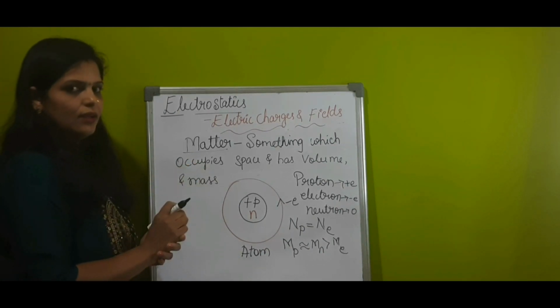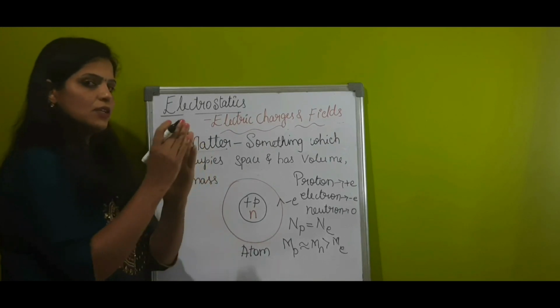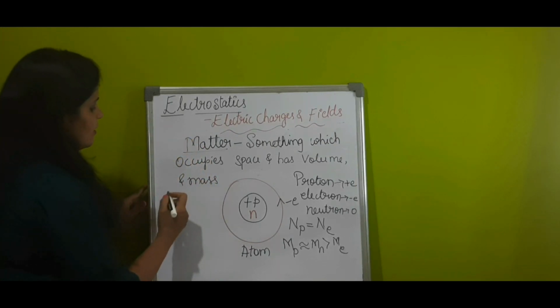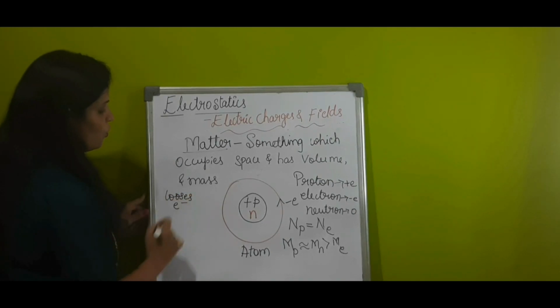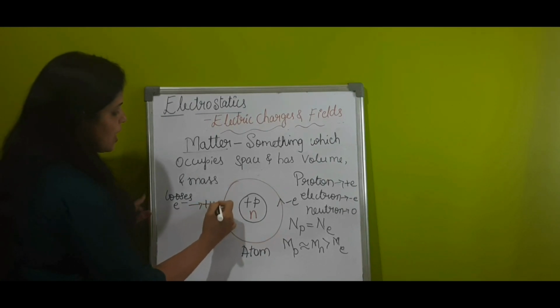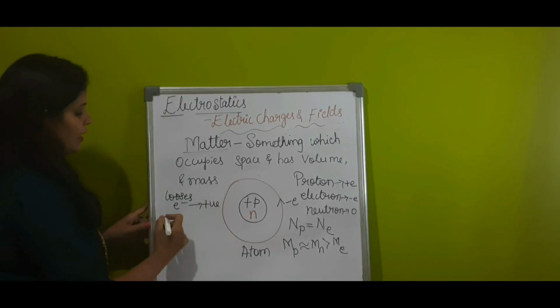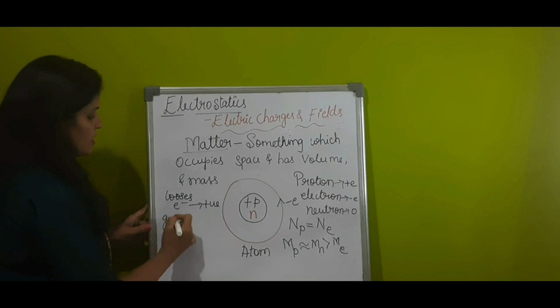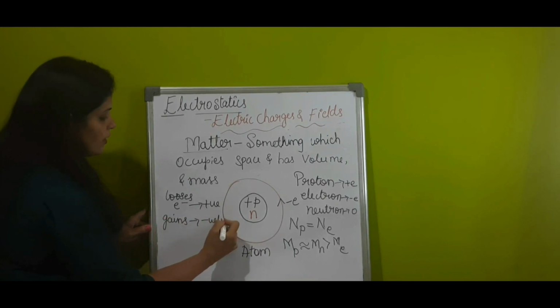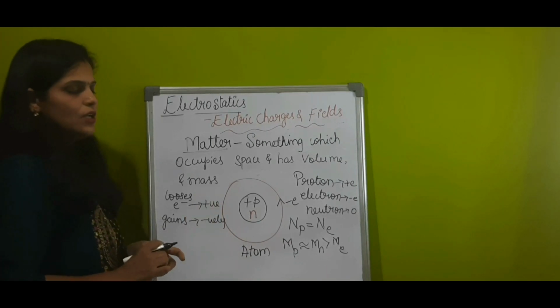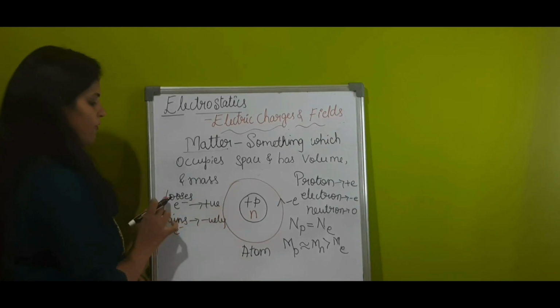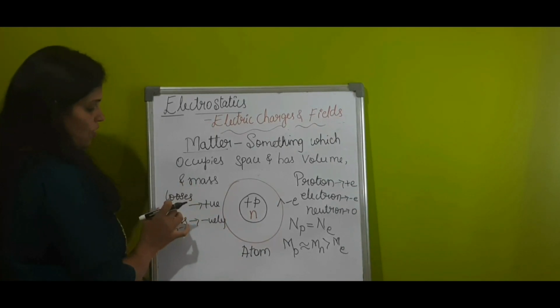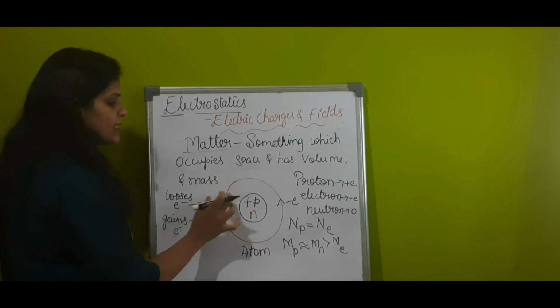During rubbing, electrons are transferred from one substance to another. The one which loses electrons becomes a positively charged body. The one which gains electrons becomes a negatively charged body. So if there is an excess of electrons, if electrons are more in number, then we call it a negatively charged body. If it has a deficit of electrons, then we call it a positively charged body.